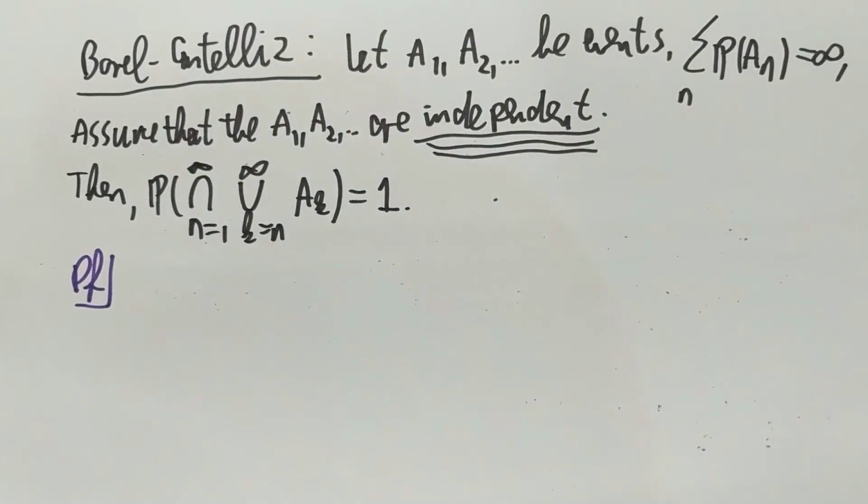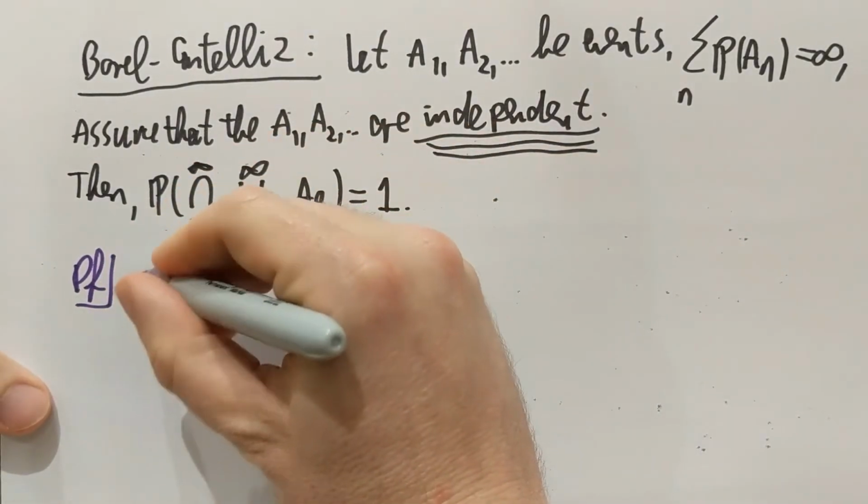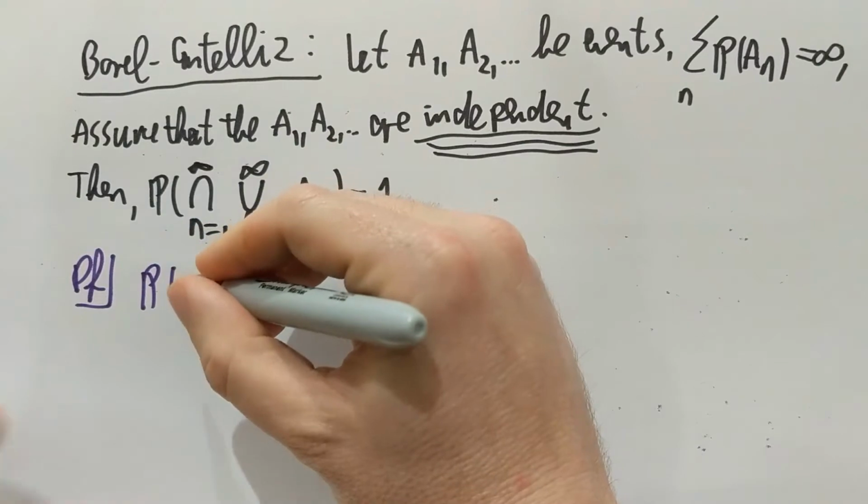How do you prove something like this? So again, let me start with the probability of this lim sup.